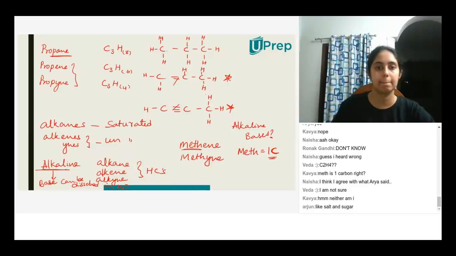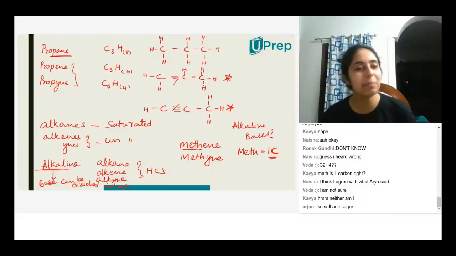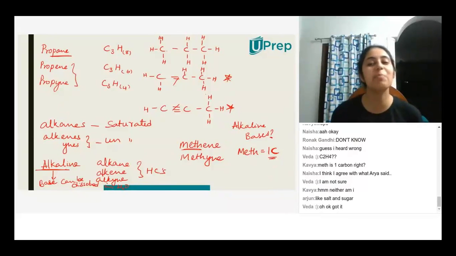This can be derived because in alkene there should be a double bond of carbon. Here it is only one carbon. Very good. So all the people who said that it is not possible, you guys are correct. Methene and methine are impossible to draw.